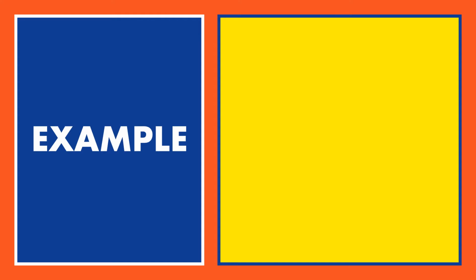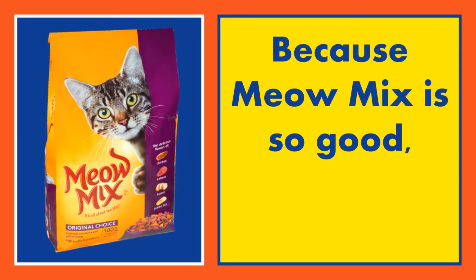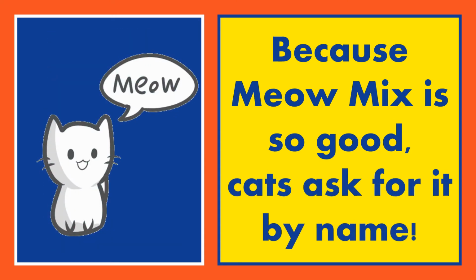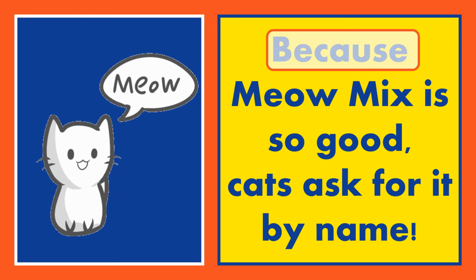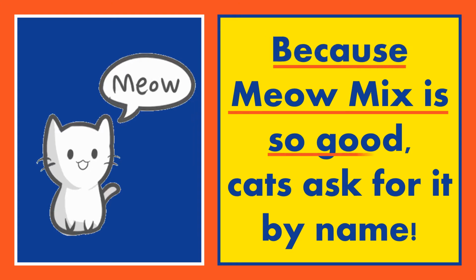Let us take a look at an example. Because Meow Mix is so good, comma, cats ask for it by name. Meow. Now, here we have the word because at the beginning of the sentence, and that introduces a subordinate clause. Because Meow Mix is so good.